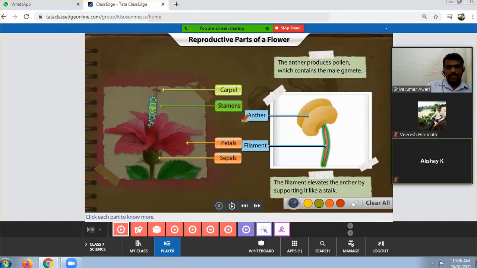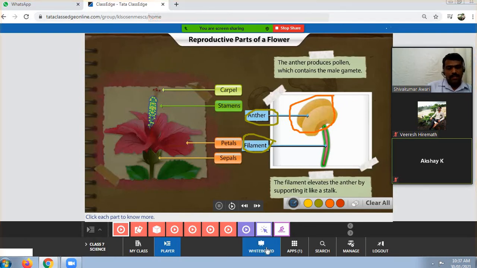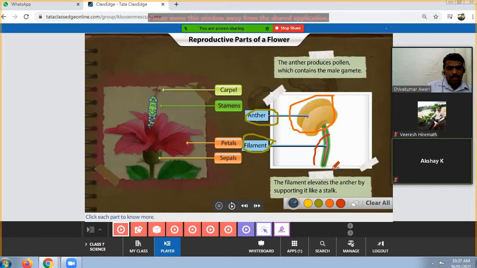The stamen is considered the male reproductive part of the flower. In the stamen you are able to find two parts, that is anther and filament. Here you are able to see the bulged part. This is called anther, and this anther is supported by the stalk-like structure that is called filament.